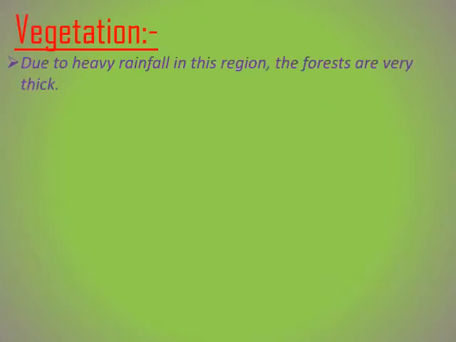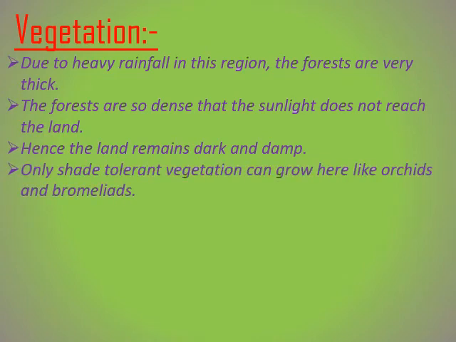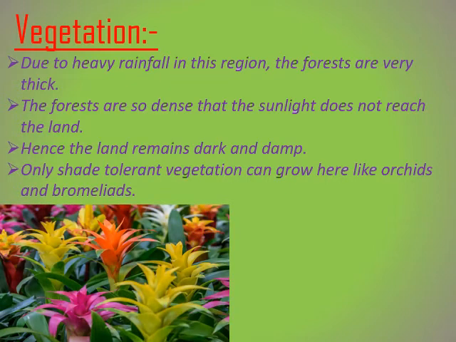Now let us learn about the vegetation. Since it rains heavily in this region, the forests are very thick and the forests are so dense that the sunlight does not reach the land. Hence the land over here is damp and dark. And in this region we can only find shade tolerant vegetations like orchids and bromeliads.